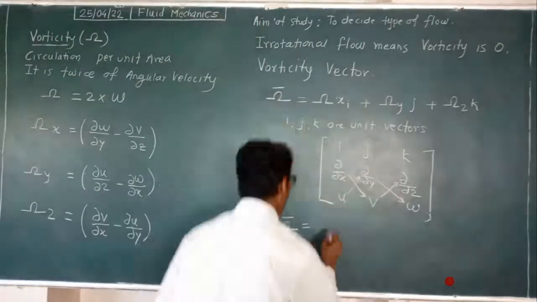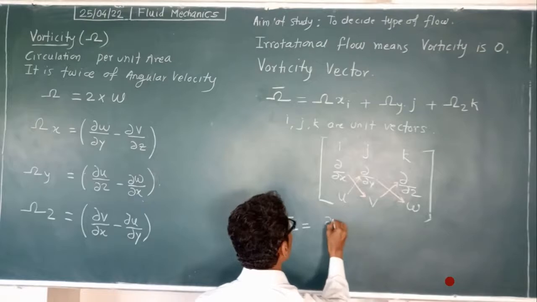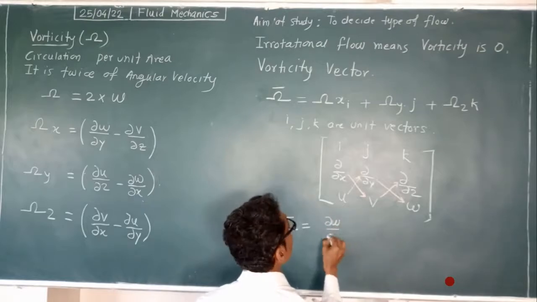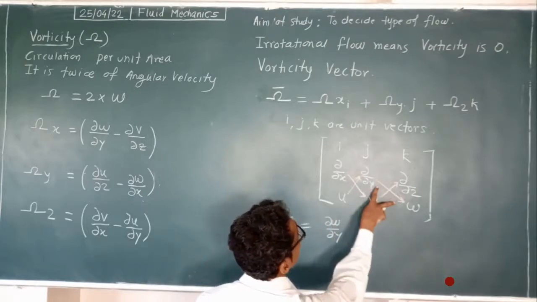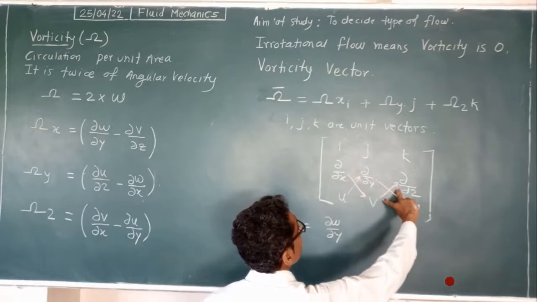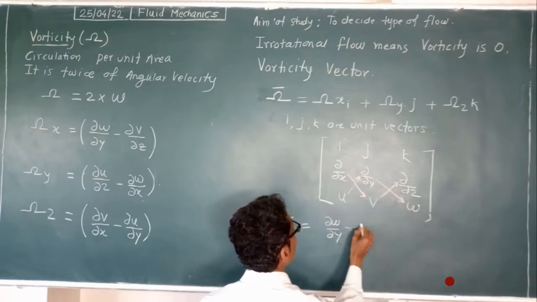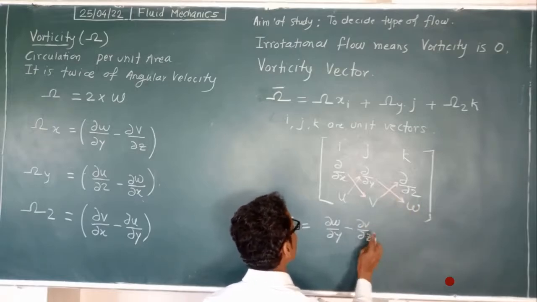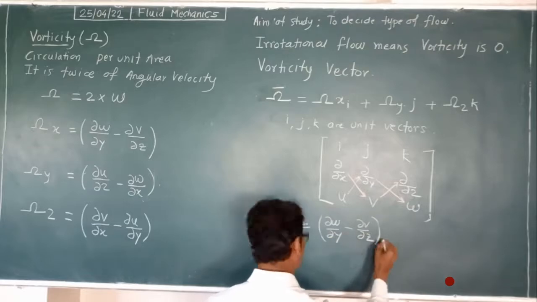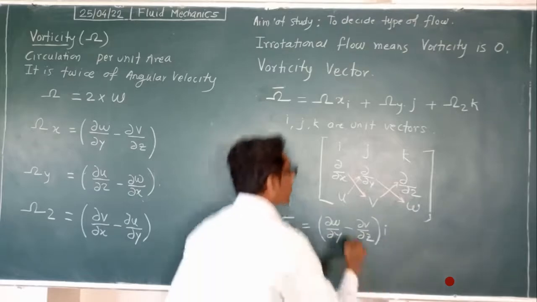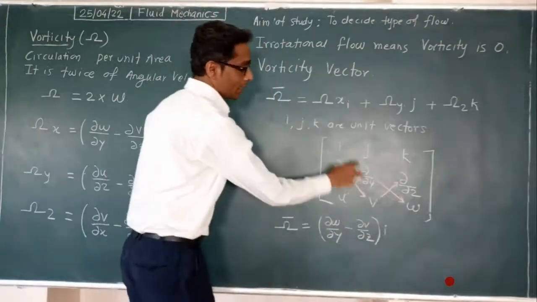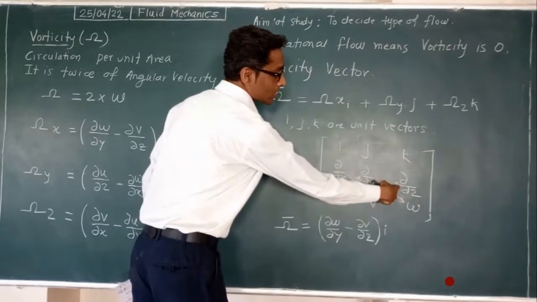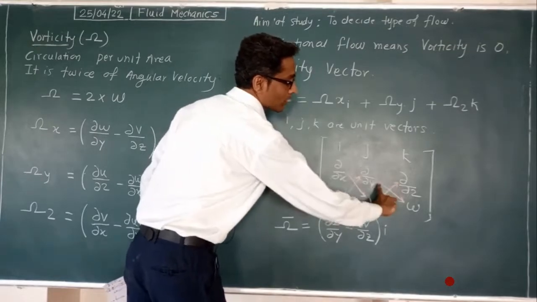So ∂w/∂y multiplied by this, minus ∂v/∂z, into i: this multiplication minus this multiplication.